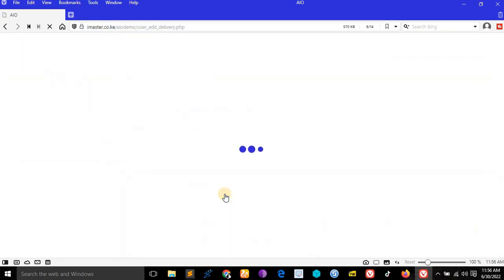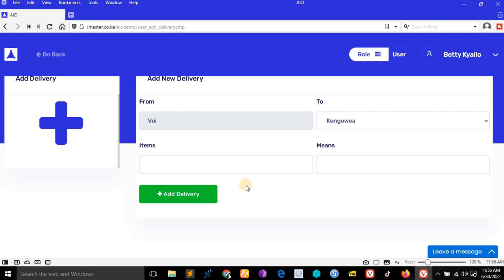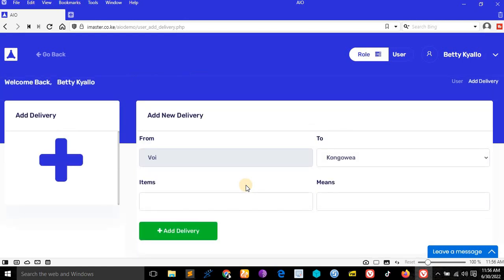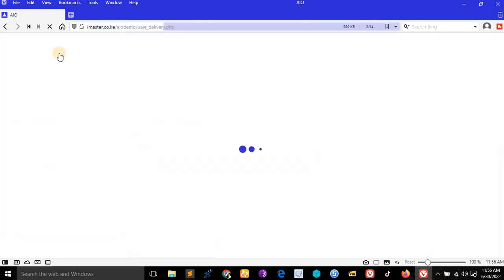She can send a delivery from the company to the boss, or to the other companies, to the other branches. You see, if she wants to send a delivery within the company, she just comes here. See, like that. So let me log in as the verified admin still and show you.